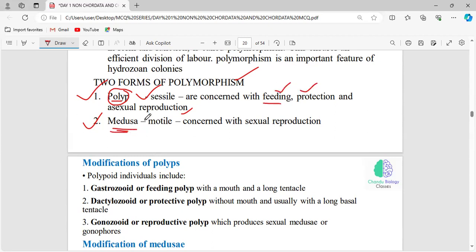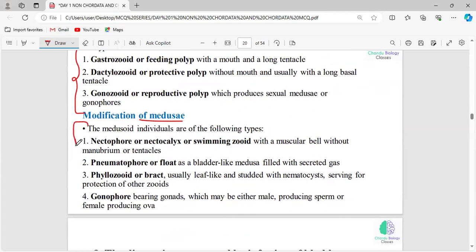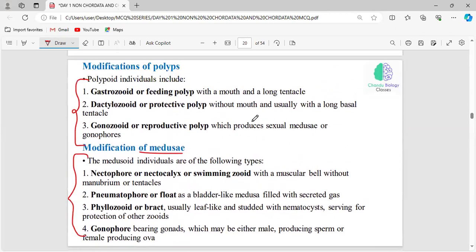In medusa, it is motile. As it is motile, it can perform sexual reproduction. See, these are the same individual. In the same individual, they exhibit different forms, right? Polyp and medusa are two different forms of polymorphism, and the polyp undergoes one kind of modification and the medusa undergoes a different modification.